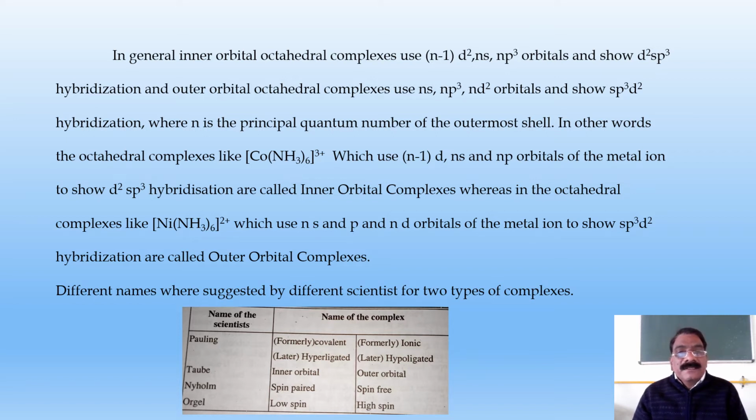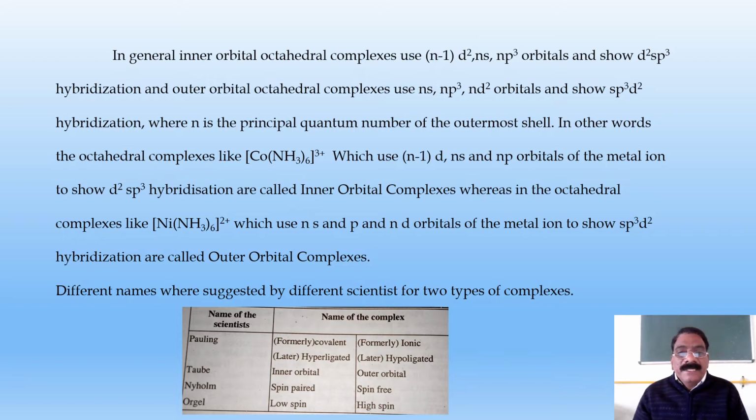Different names are suggested by different scientists for the two types of complexes. See these names. Pauling: formerly covalent, later on hypoligated; formerly ionic, later on hyperligated. Taube: inner orbital and outer orbital.